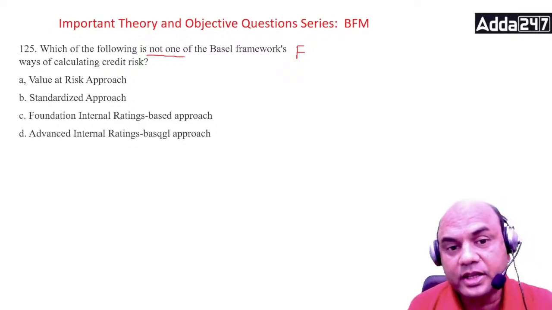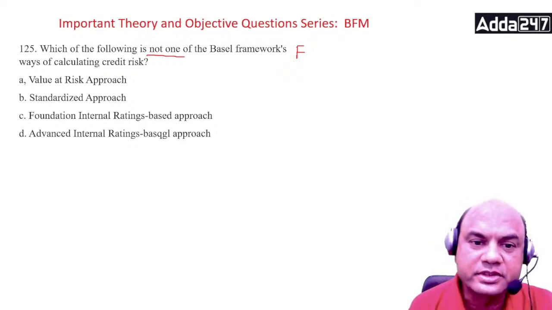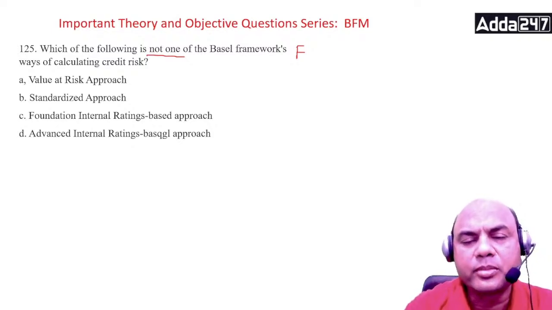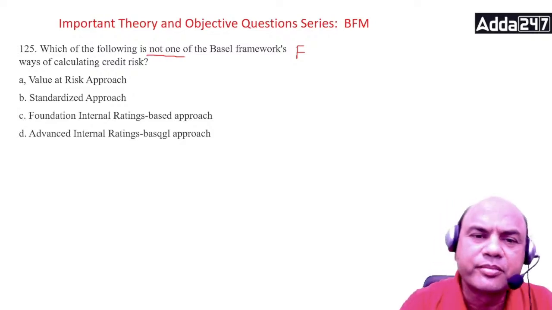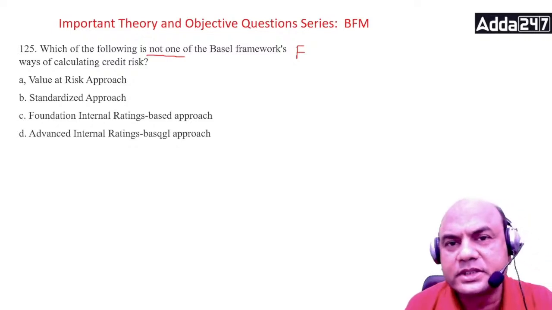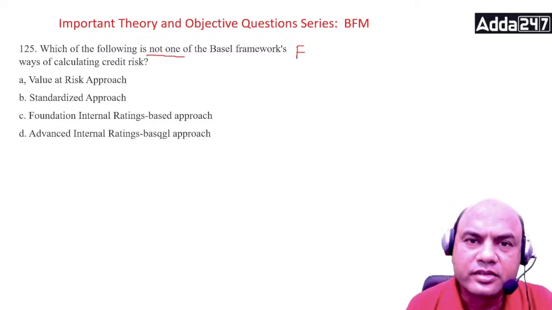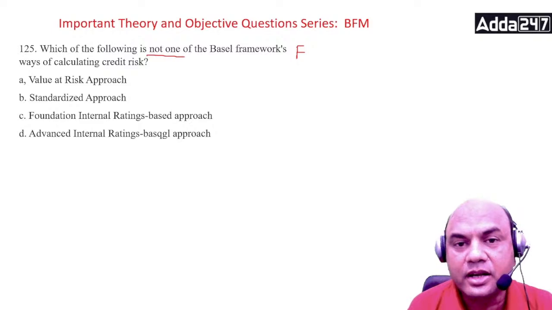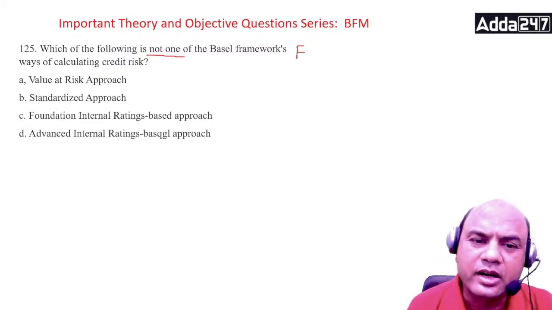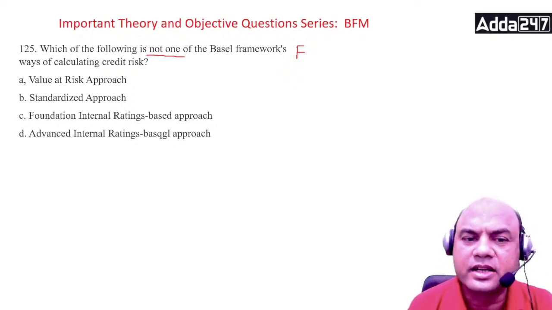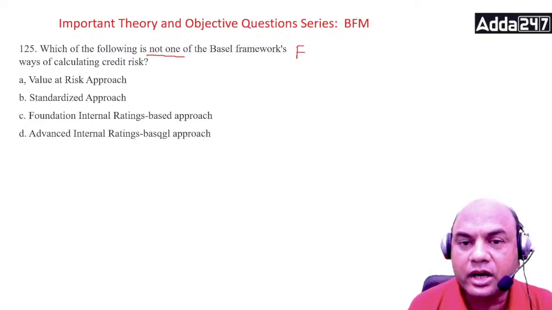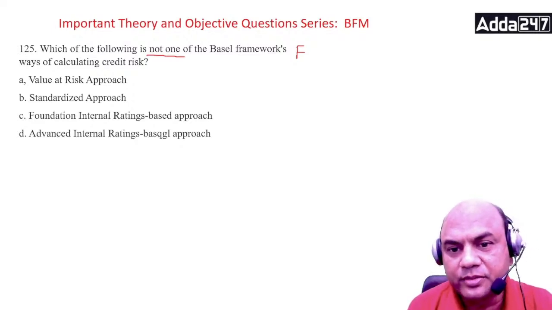Before giving the answer, again I'll give you the explanation first. Basel framework we are talking of, so Basel 2 or Basel 3, both of them give banks ways to assess the capital needs based on the credit risk. Not only credit risk, it's credit, market, and operational risk. All the three risks are included in Basel 3, right? So our question over here is for credit risk only.